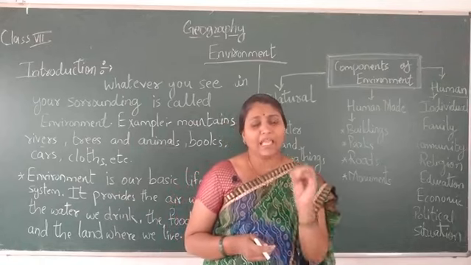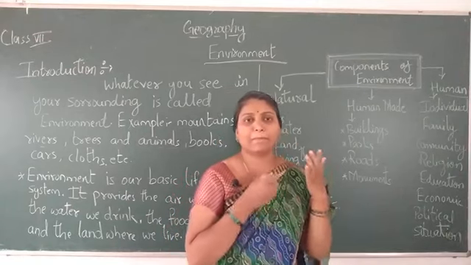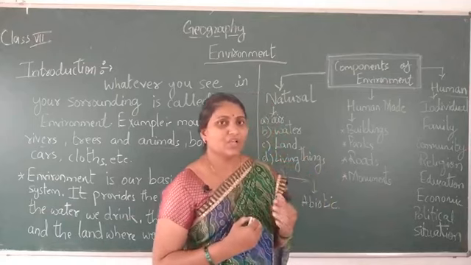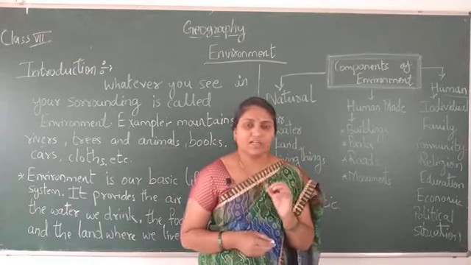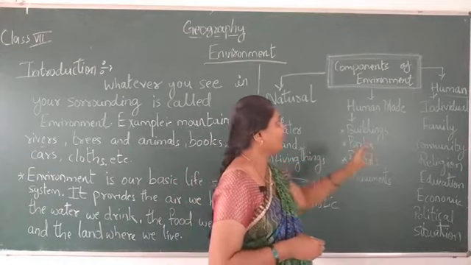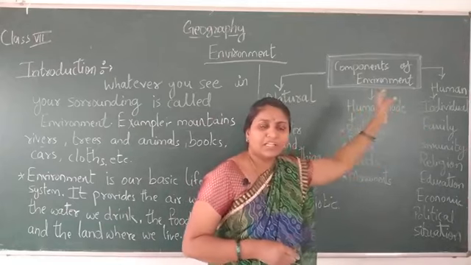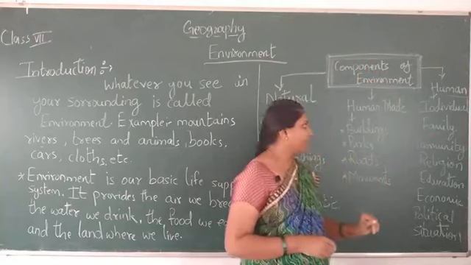Because he has the ability to cure his patients. So a doctor, a human being, is himself a resource. He himself is an environment. He is one of the main components of our environment.